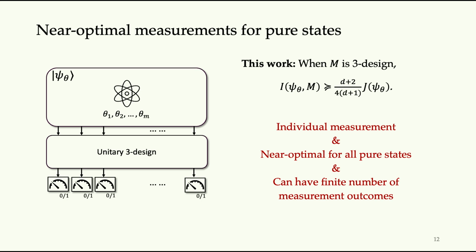Moreover, it goes around the previous no-go theorem in the sense that we only use single-copy measurements, and the performance is near optimal for all pure states. So it is not a state-dependent measurement, and we also have a finite number of measurement outcomes. We believe this would be more experimentally accessible in practice because we no longer need two-copy measurements or very difficult individual-copy measurements for this multi-parameter estimation task.